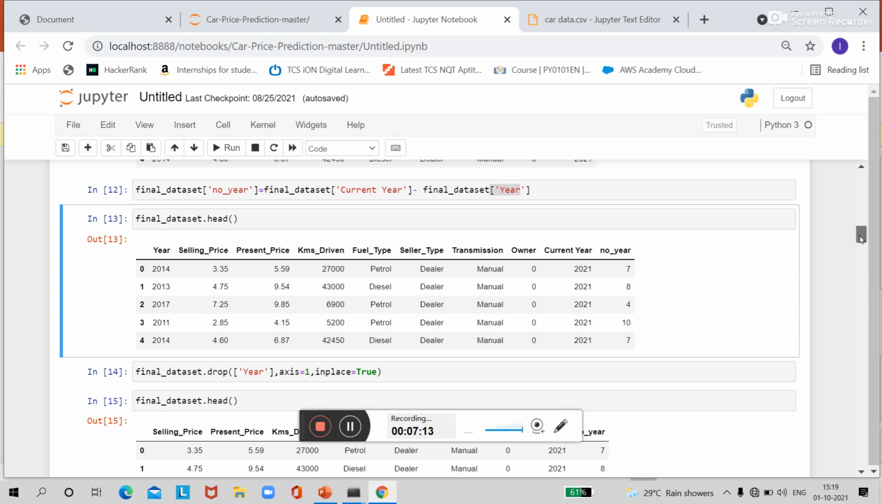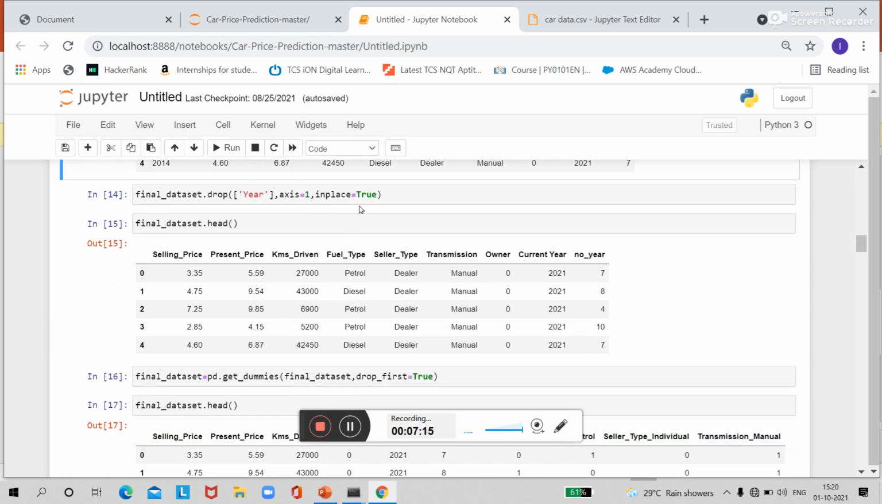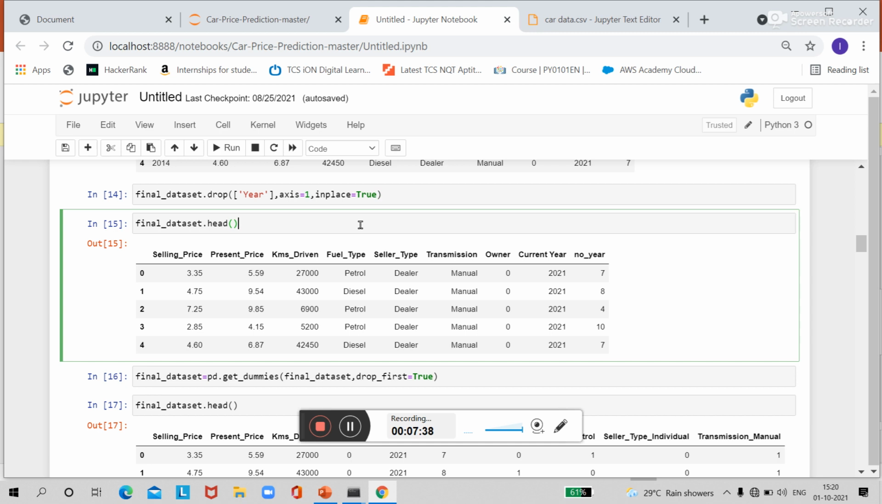Okay, now next we'll drop the year column because it is of no use. Here axis equal to 1 means what? We are dropping a column, yes, not a row. If we are dropping a row, then we will write axis equal to 0, and inplace equal to true means that the operation will take place on the original object. So next, again use the head function, and this is my data, these are my features and the records in my data set.